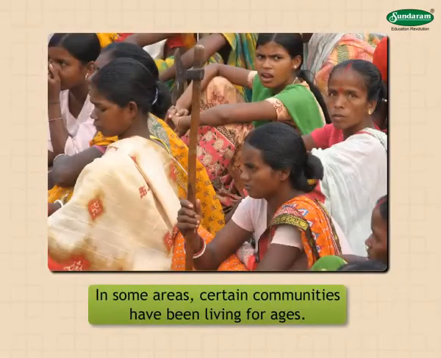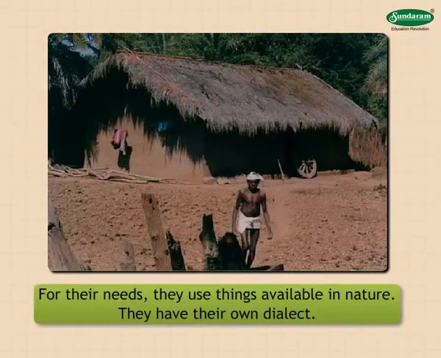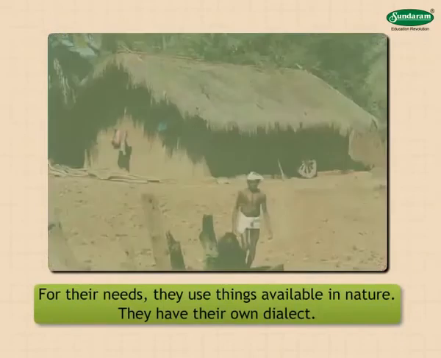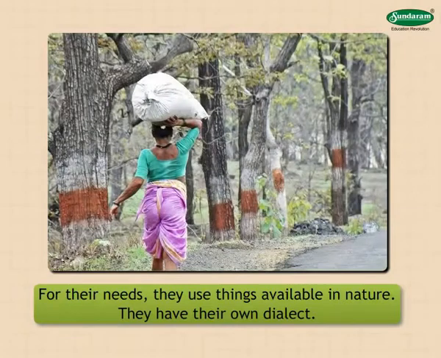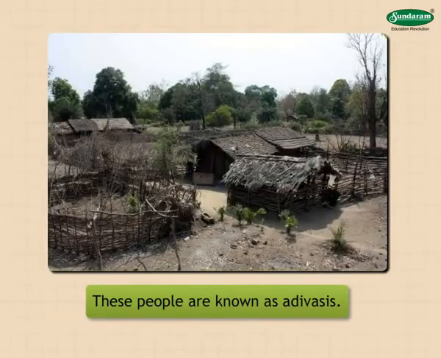In some areas, certain communities have been living for ages. Their life depends entirely on nature. For their needs, they use things available in nature. They have their own dialect. These people are known as Adivasis. Adivasi settlements are generally seen in forests and remote areas.